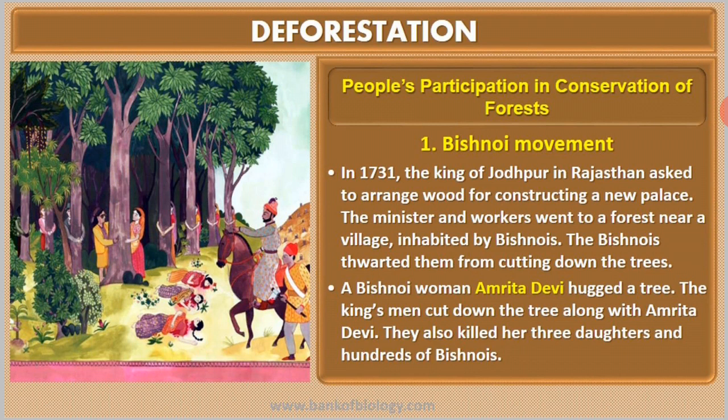This shows how dedicated they were towards saving nature. But nowadays you are not going to see such commitment, to that extent, in order to save nature.